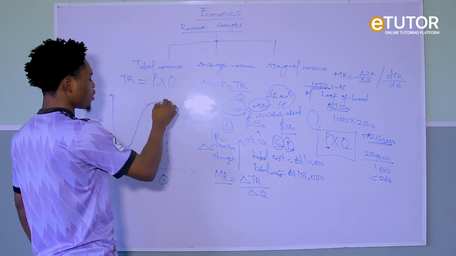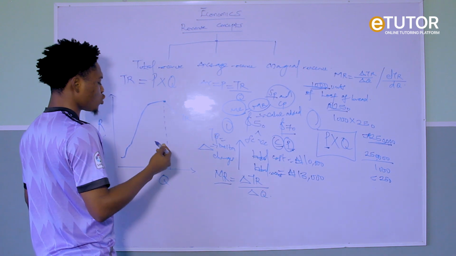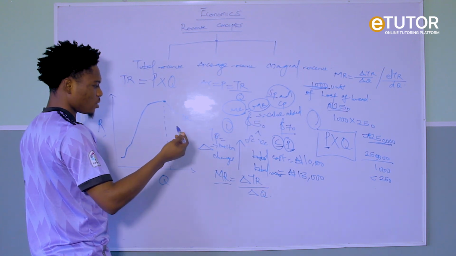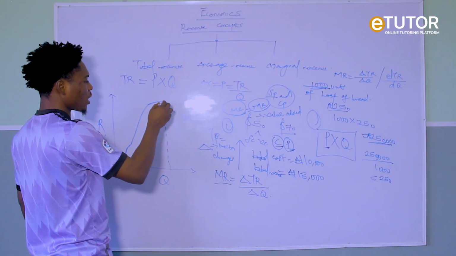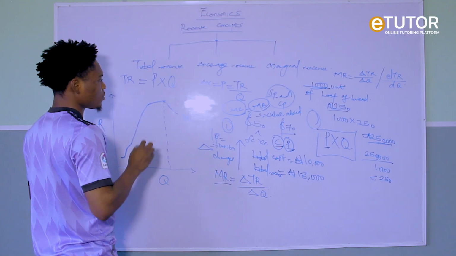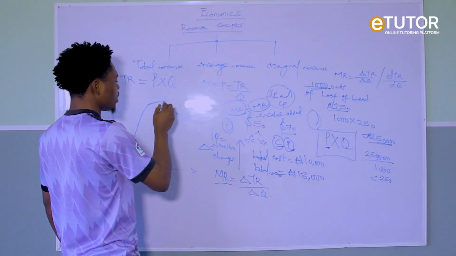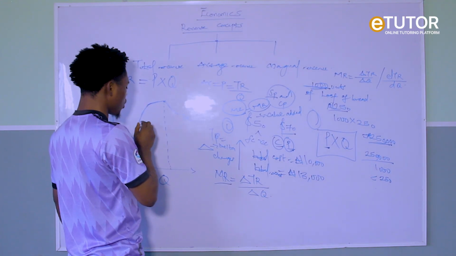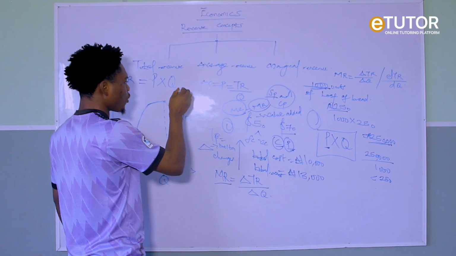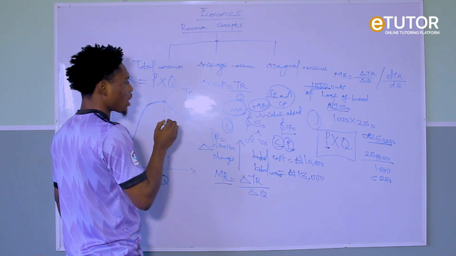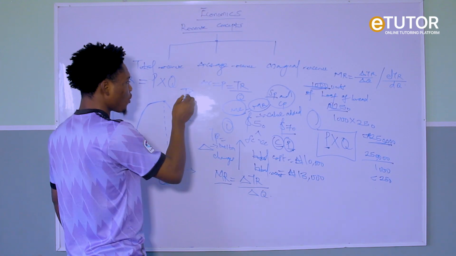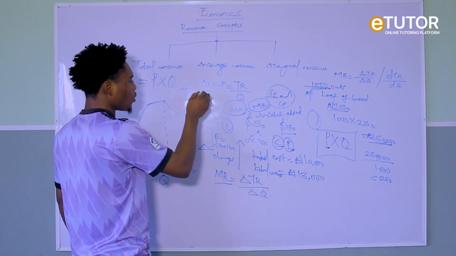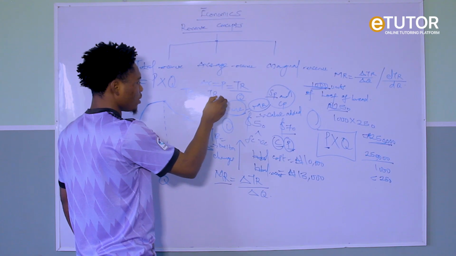At this point where you make the highest amount of money, you should not add additional production, because if you do that, what happens to your revenue? It will fall. Why? Because this revenue curve is derived from what they call TP, total product. So what happens to total product will happen to your total revenue.